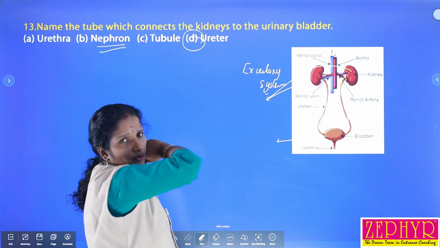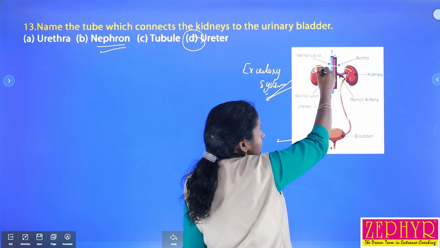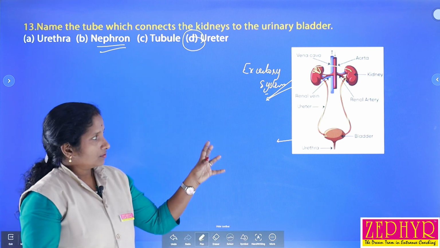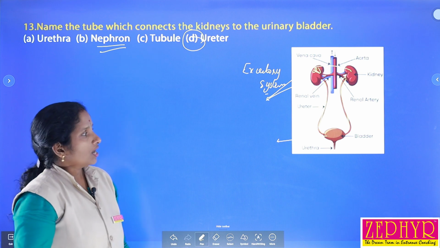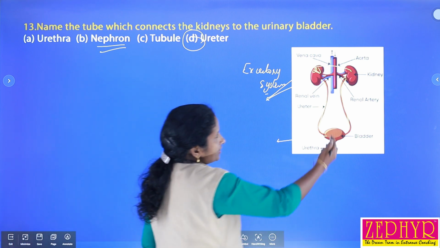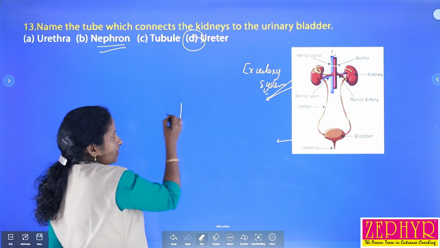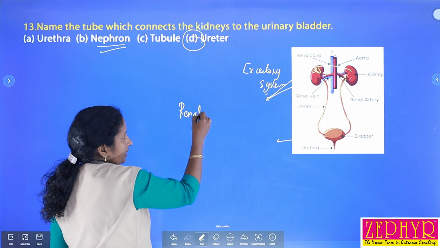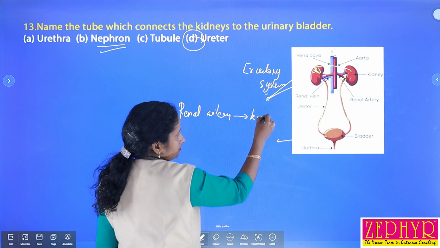And then nephron. What is meant by nephron? Nephrons are the filters present inside each kidney. Nephrons are the organs that mainly help in the filtration of blood. Then there are two blood vessels that provide blood to the kidney, that is a pair of renal arteries that provide blood to the kidney.